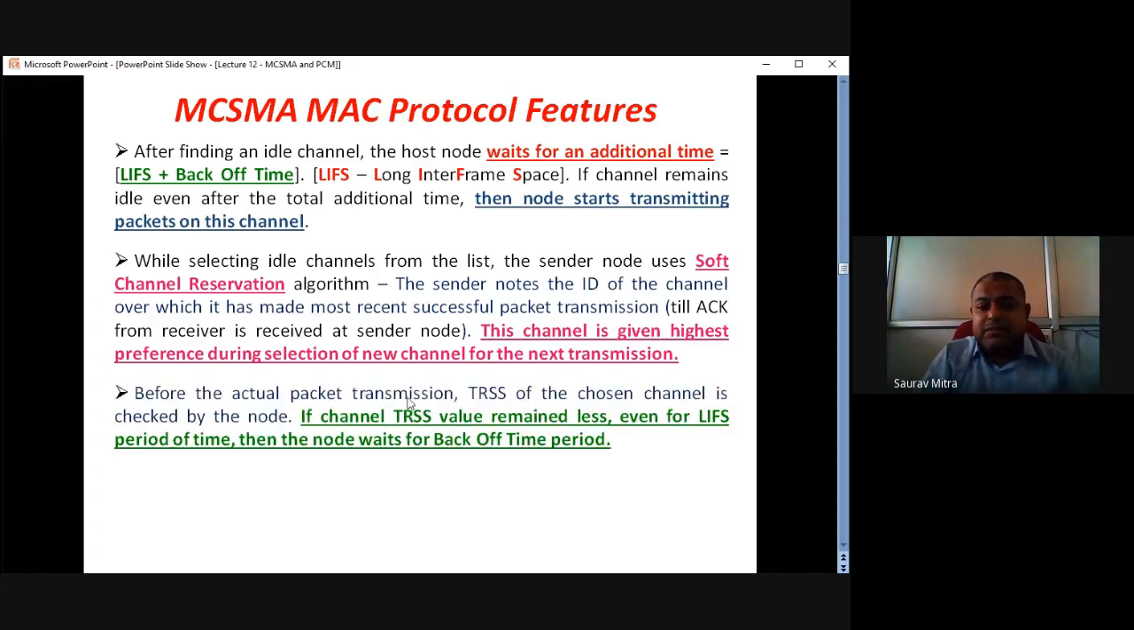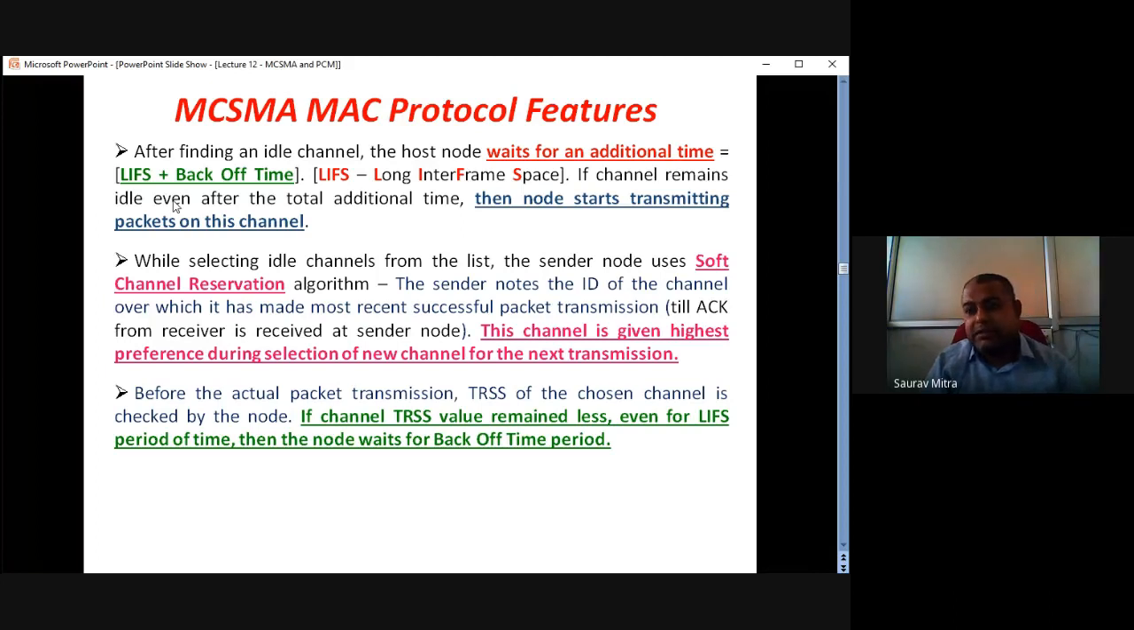Before the actual packet transmission, the TRSS of the chosen channel is checked by the node. If the channel TRSS value remains less than ST even for the LIFS period of time, then the node waits for the back off time period. LIFS and back off both are kind of a time cushion. So it waits for LIFS time, let's say 5 millisecond, then there is back off time, another 3 millisecond. After this 5 plus 3, 8 milliseconds, if TRSS is still less than ST,